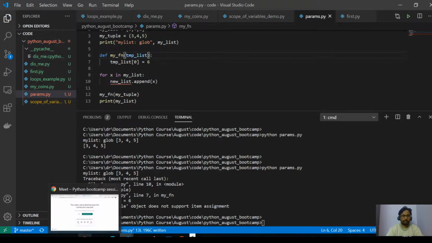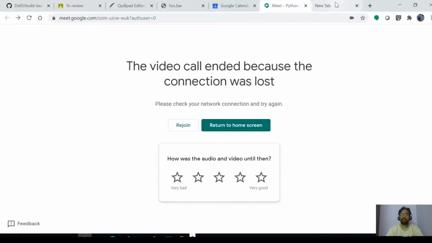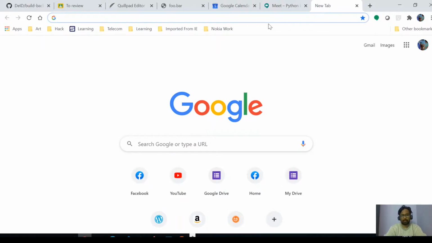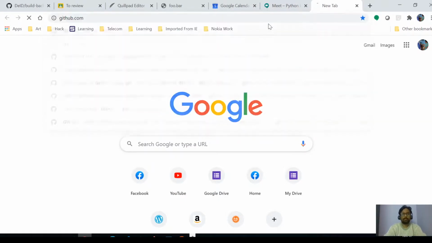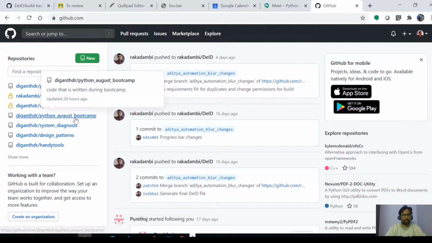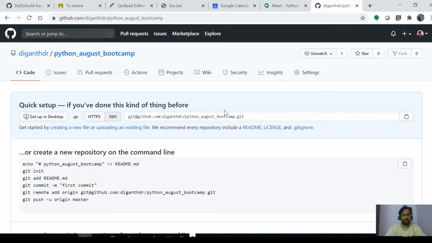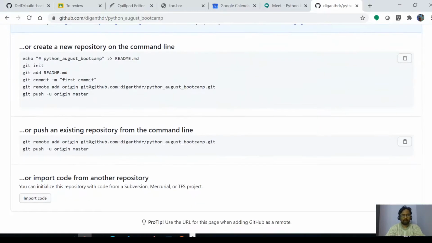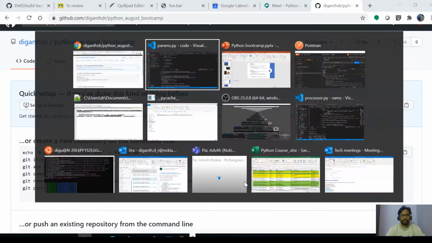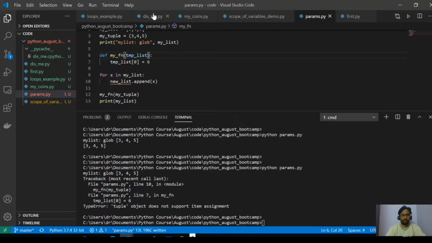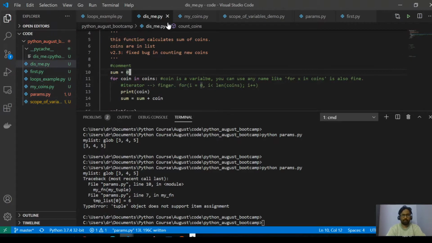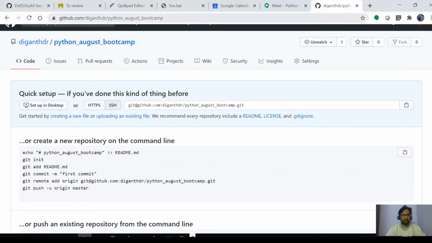I have also created a GitHub repository. I'll just show you the GitHub repository. Here what I'll do is add the code that I have written so far. Each of these files will be uploaded to this GitHub, and I'll share this.